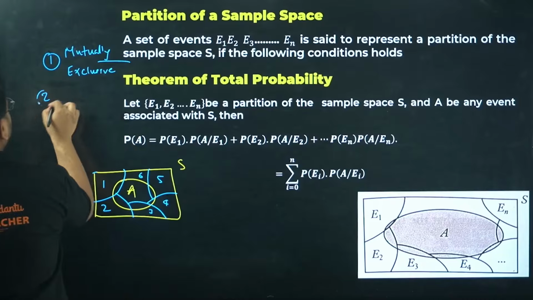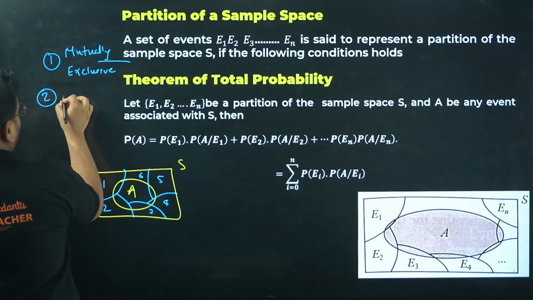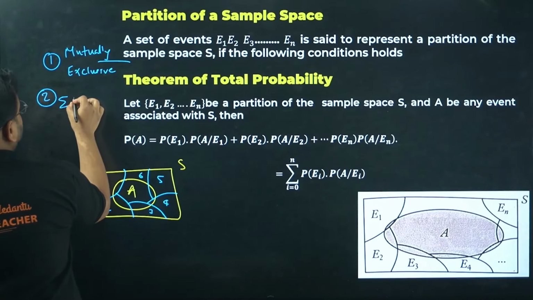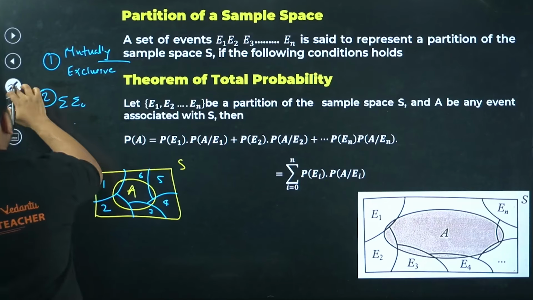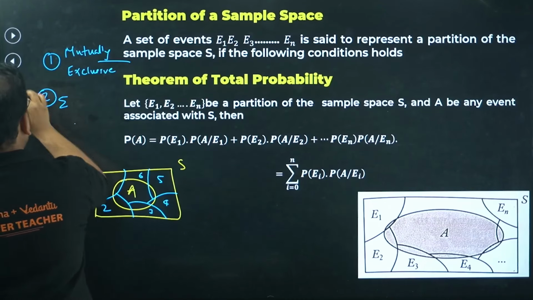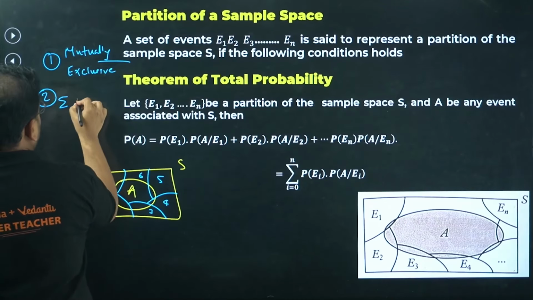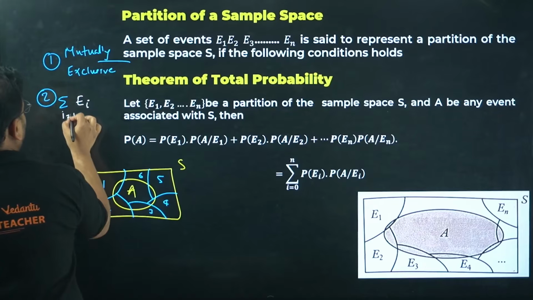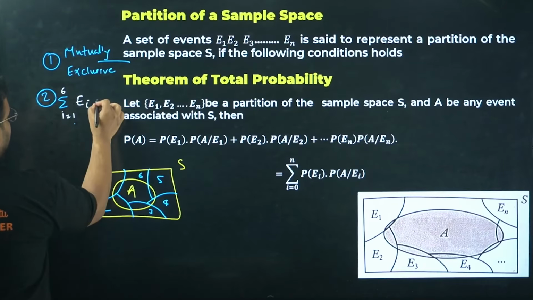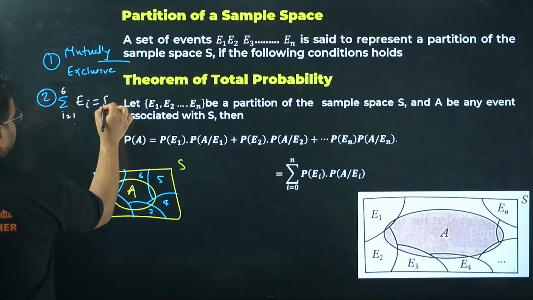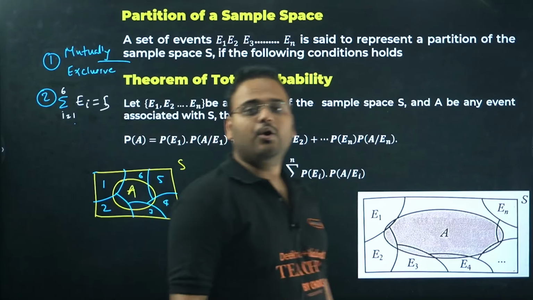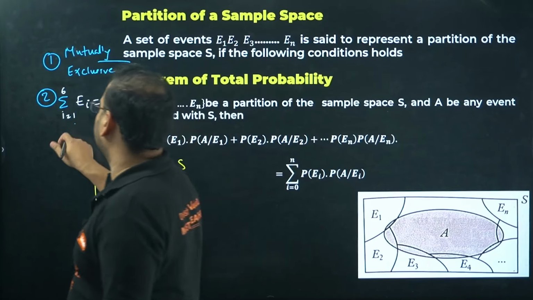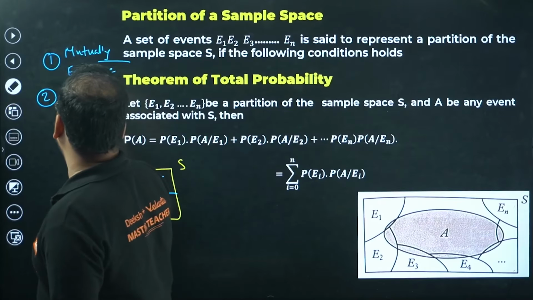And the second condition that I mentioned: if you take the sum of all the events Ei, from i equals 1 to 6 in this case, it will become the whole sample space. It is not 5, it is S.